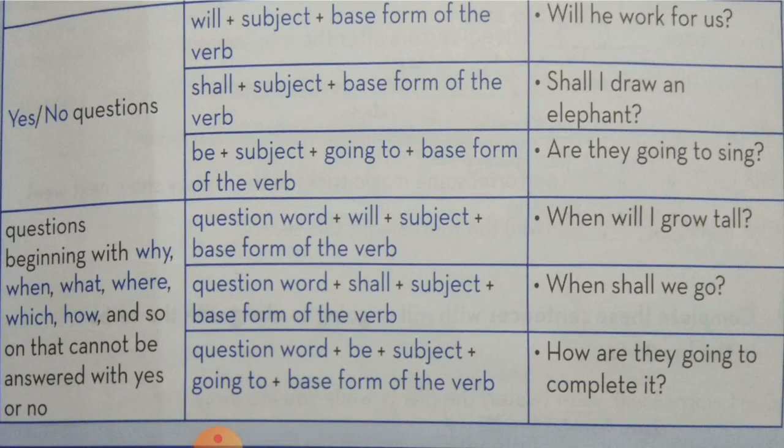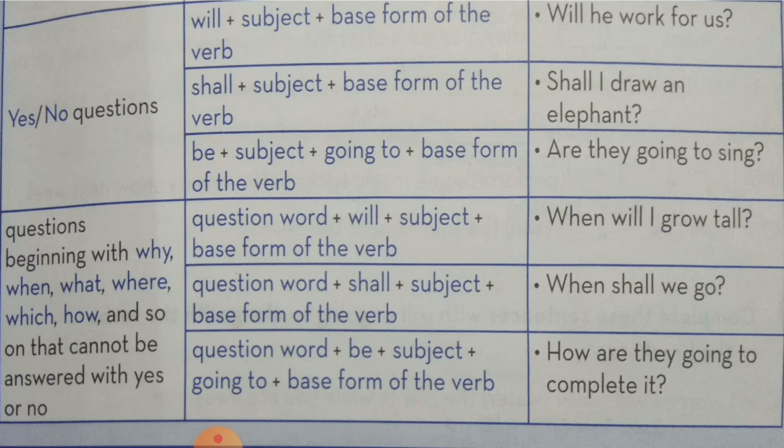Next, yes no questions. Now children, there are two types of questions. One is WH question and one is yes no question. Now pay attention and understand the difference between yes and no. Suppose, for example, I ask you, do you like ice cream? So you will give me answer in yes or no. So that will be called as your yes no question. But if I ask you, where do you live? So you will not give me answer in yes or no. So that will be called as WH question.